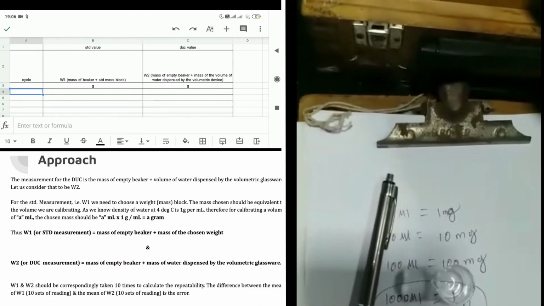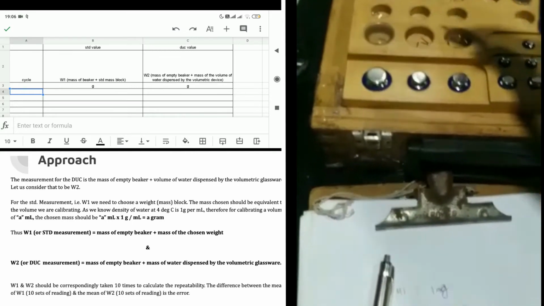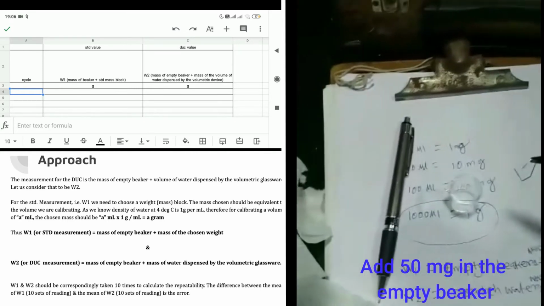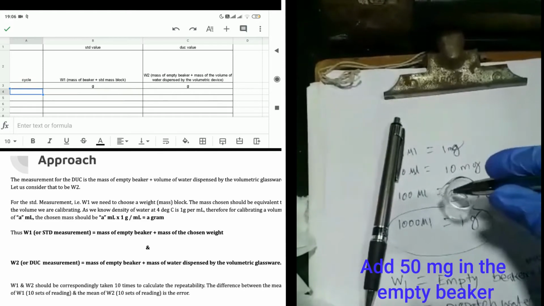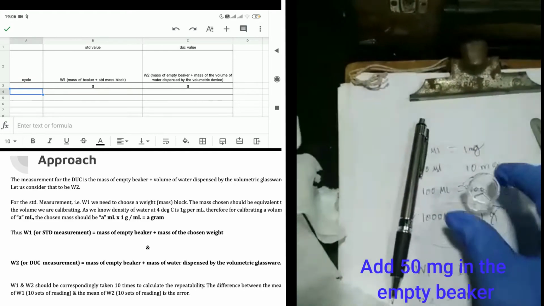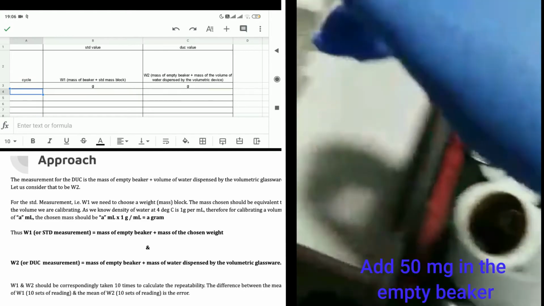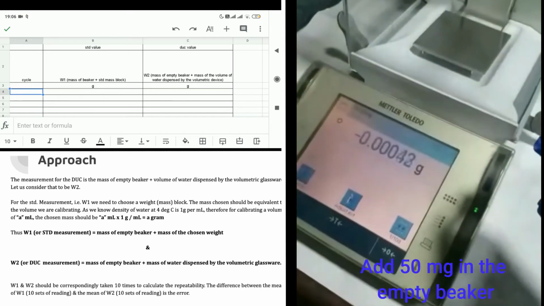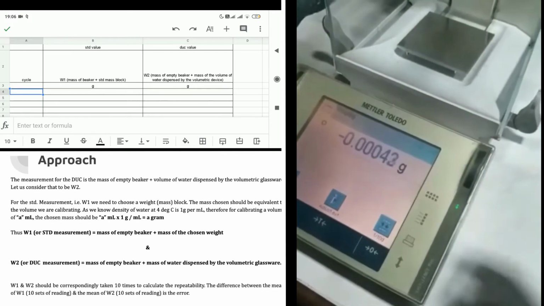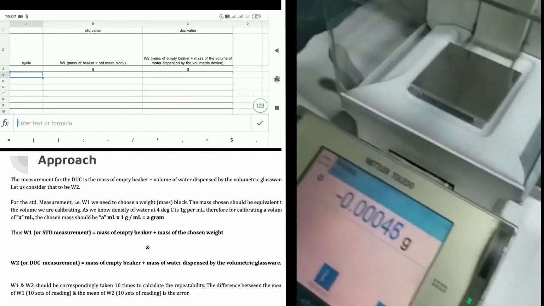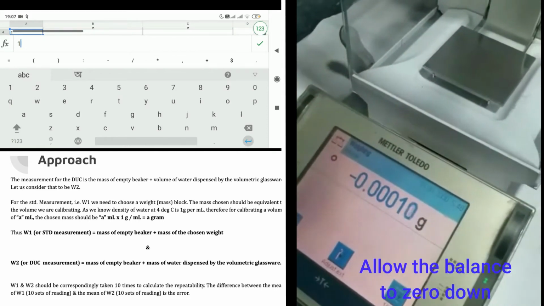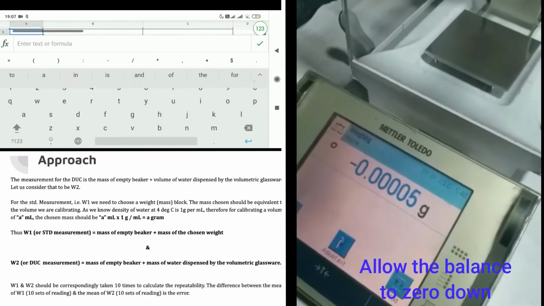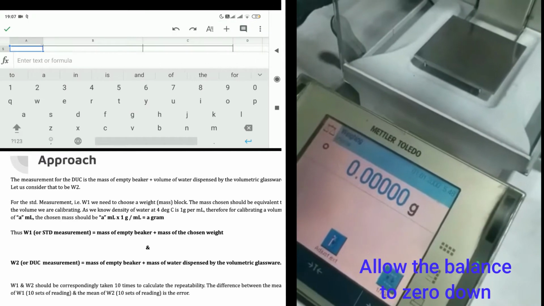Our chosen mark of calibration is 50 microliter. As discussed, we have to calculate the standard mass that we shall be using for recording W1. As the volume which we are calibrating is 50 microliter, therefore a mass of 50 milligram shall be added in the empty beaker. W1 is equal to mass of empty beaker plus the mass of the standard weight. Let us allow the balance to zero down.